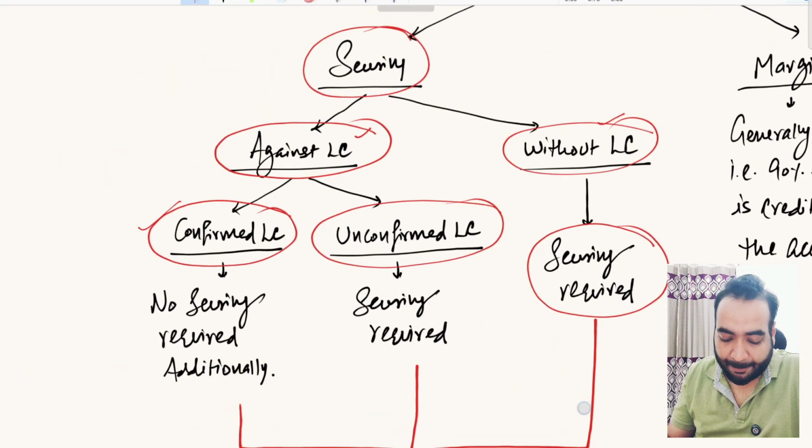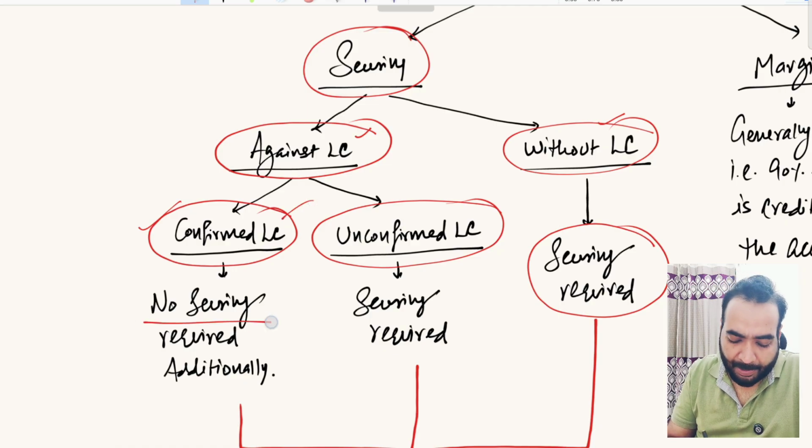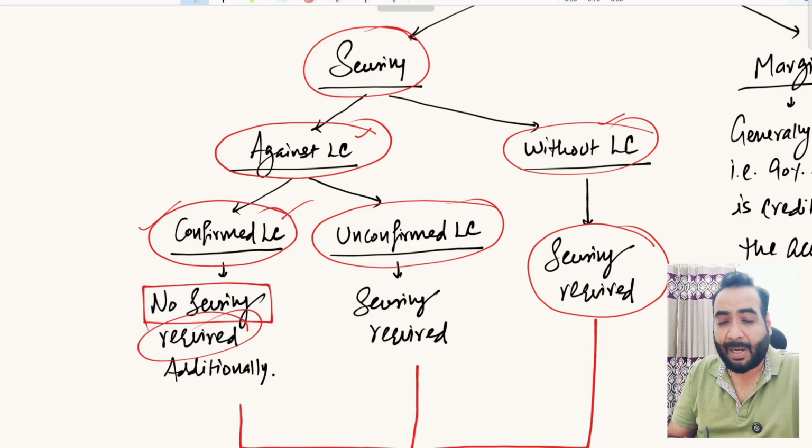So in a confirmed LC, Bank of America is guaranteeing the payment, so no security is required. Why would the bank ask for any security here? Because the LC in itself serves as security for the loan, since the payment is bound to come from Bank of America.